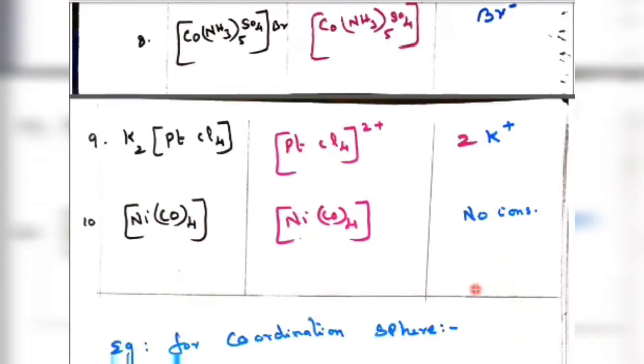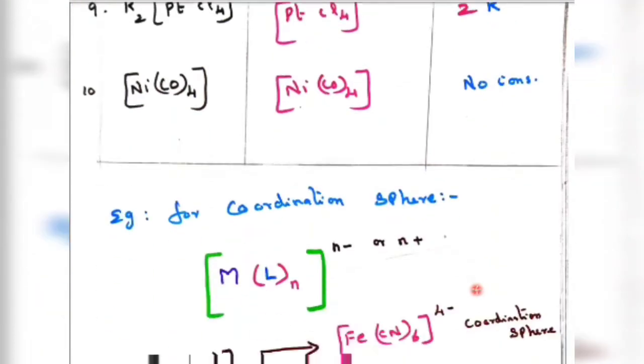Come back to the next topic. The same example continues, that is K2[PtCl4]. Cl is a halogen and need not be enclosed in a separate bracket; we can write Cl4 itself. Now the counter ion is 2K plus, which is removed, and the complex becomes 2 minus. So the counter ion is 2K plus and it is an anionic complex. Nickel tetracarbonyl: in this CO is a neutral ligand, so there is no charge at all. It is simply called a complex, with no counter ion here.